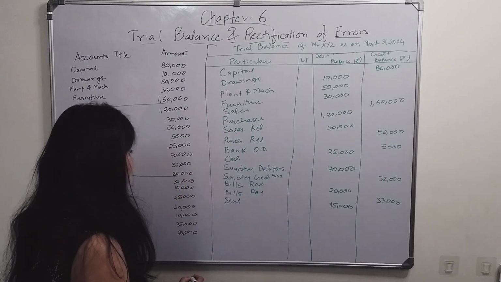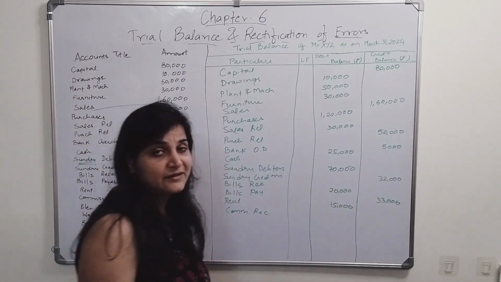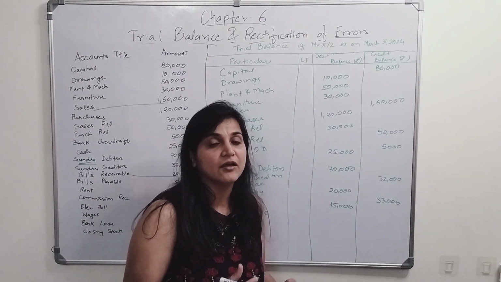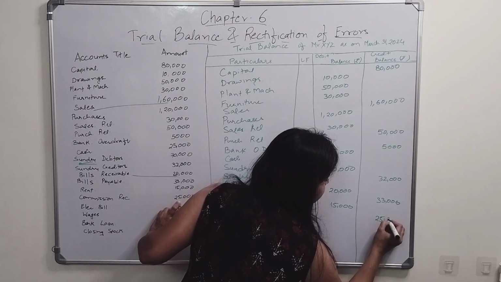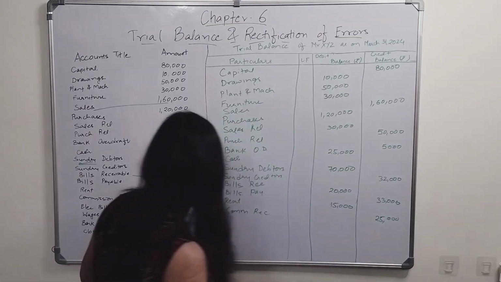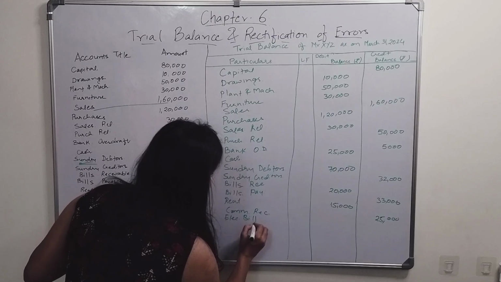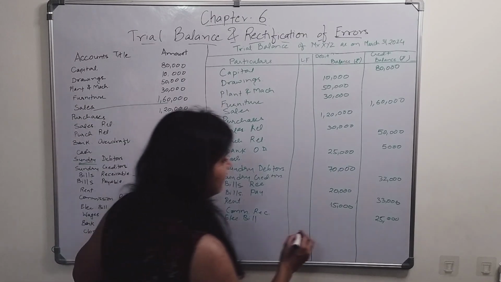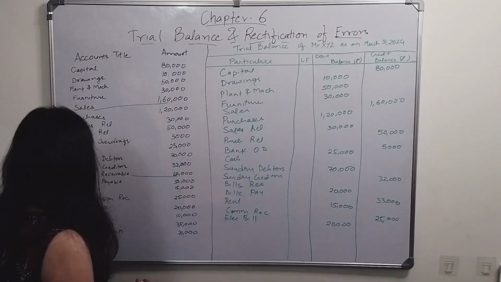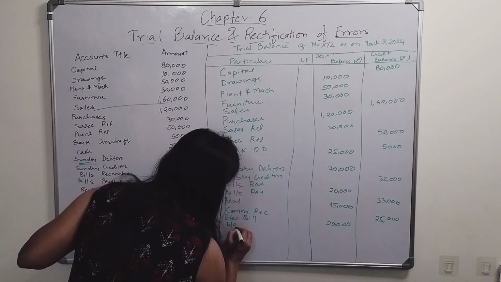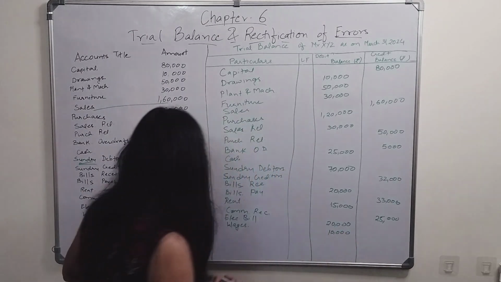Okay, the next is commission received. Commission received is income for the organization. This income will have a credit balance, which is 25,000. Next is electricity bill. Electricity bill is an expense for the organization. It has a debit balance. Expenses have a debit balance. Next is wages. Wages are also an expense for the business. It will also have a debit balance, right?